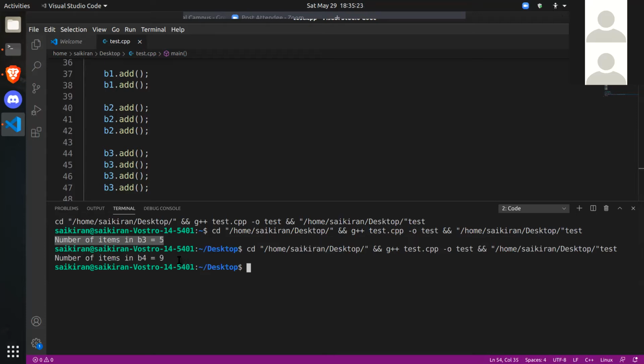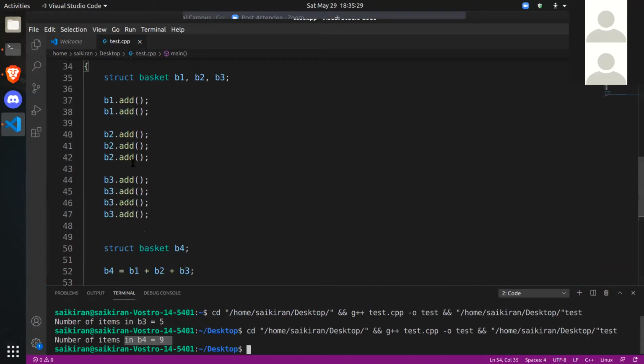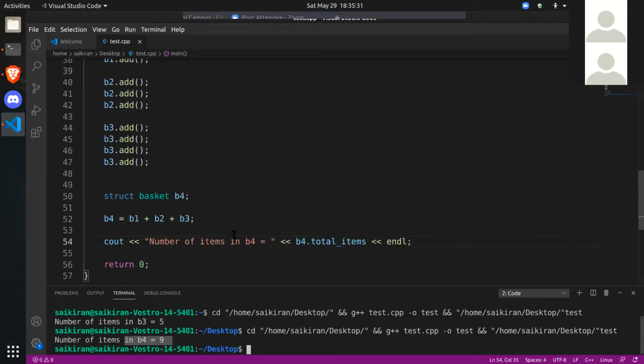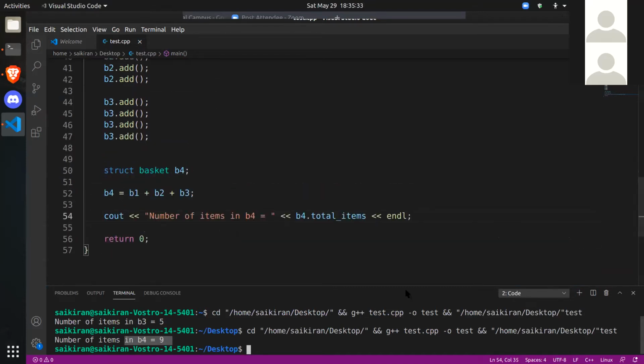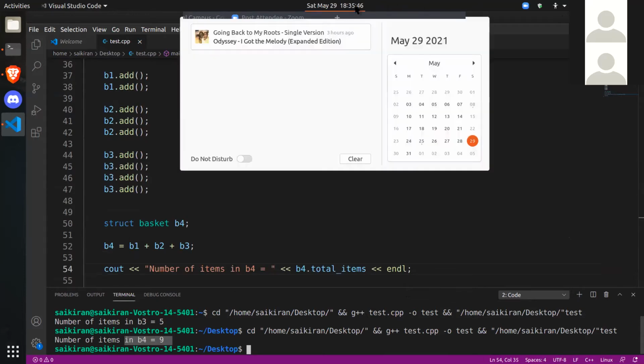The answer is, it's saying number of items in b4 is 9, which is correct, since 5 plus 5 plus 4 is 9, right? So it still worked. Why do you think it worked? Does anybody have any ideas? We didn't tell it how to add 3 numbers, but it's still giving me the correct answer. Does anybody have any hints?